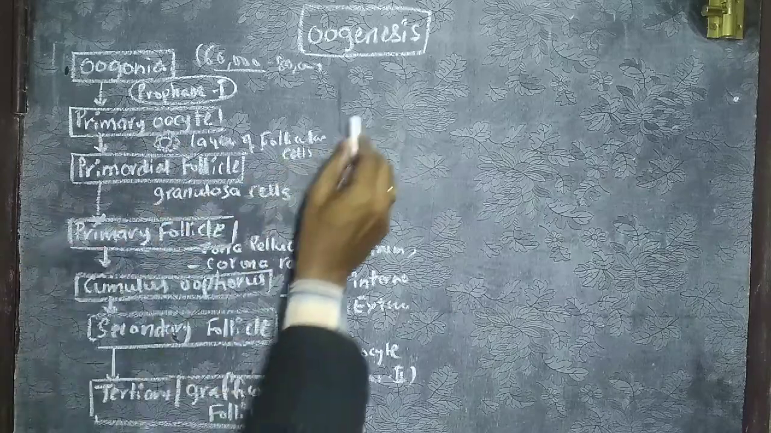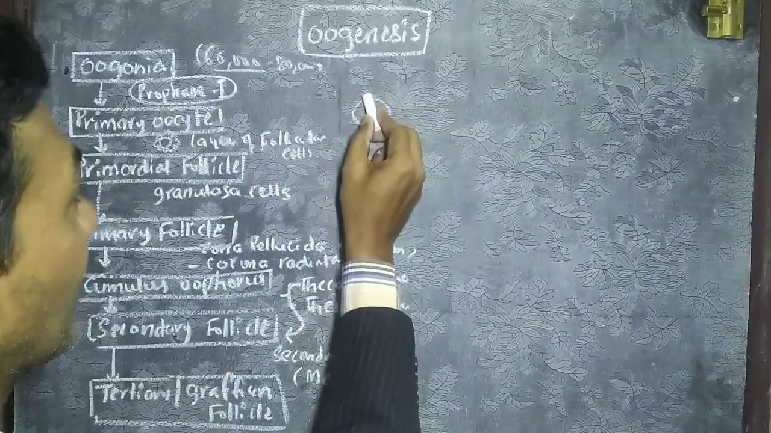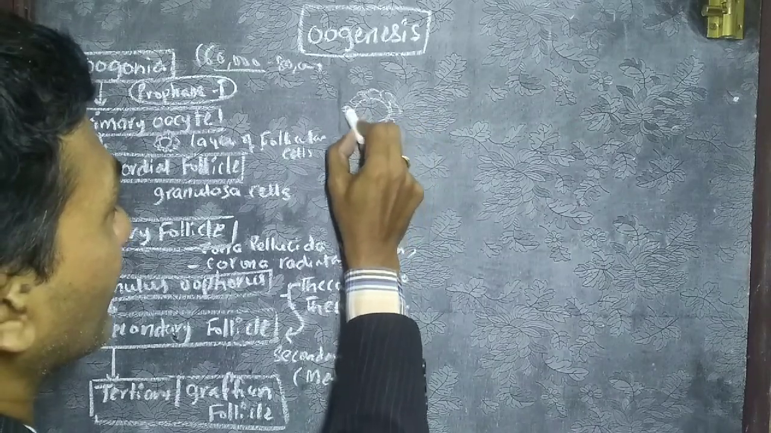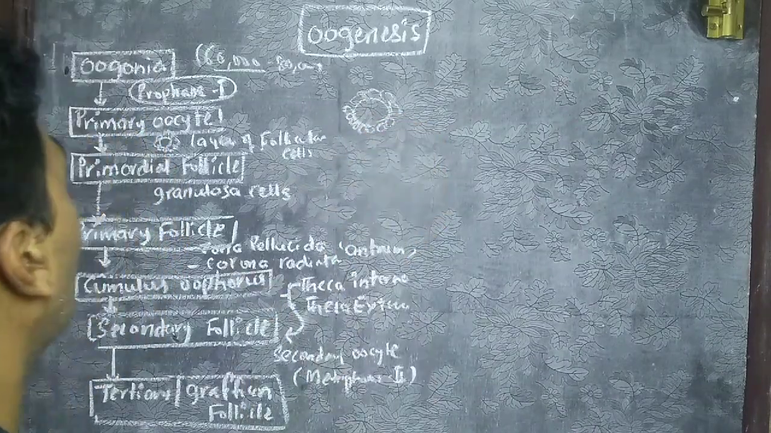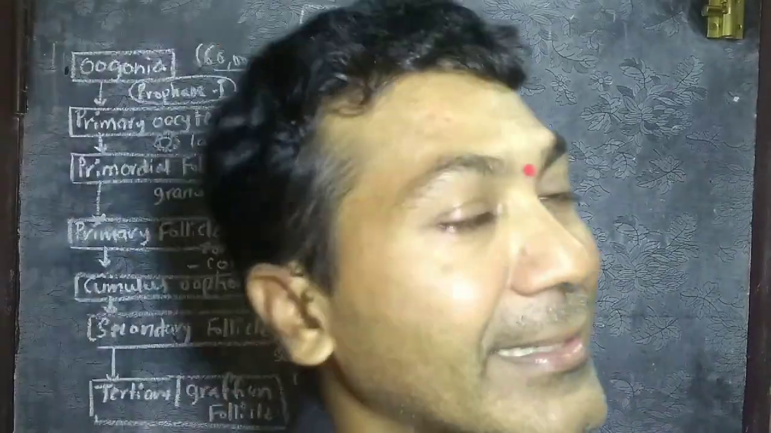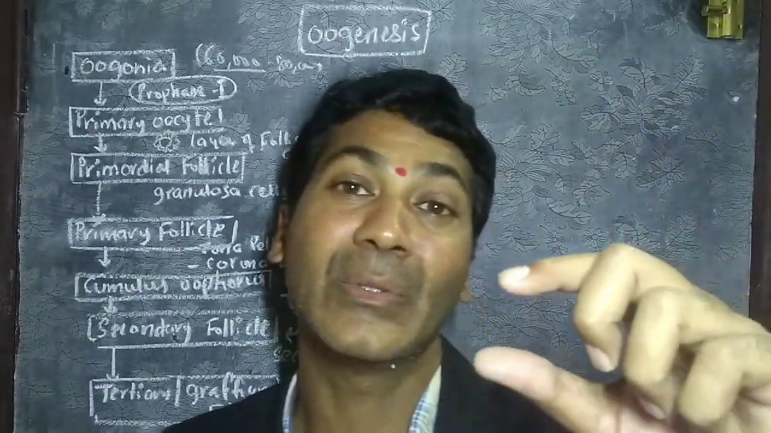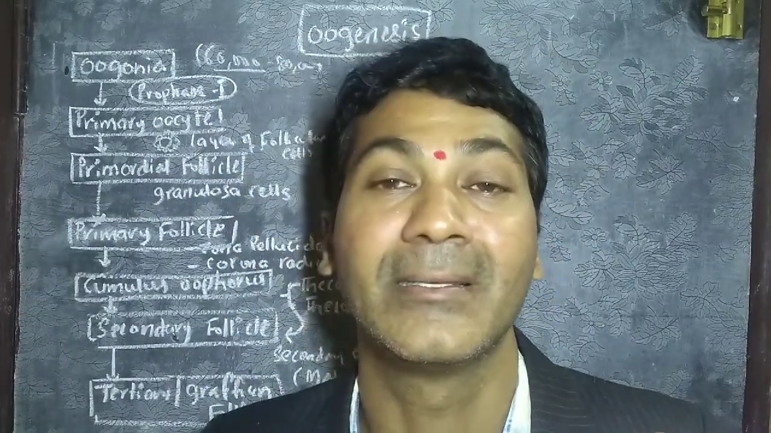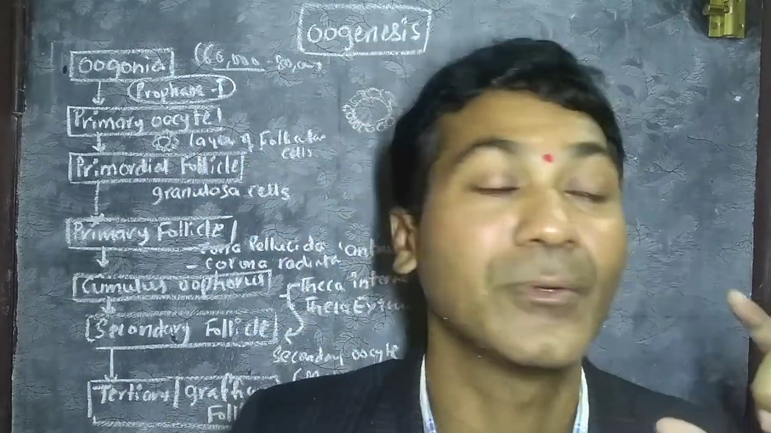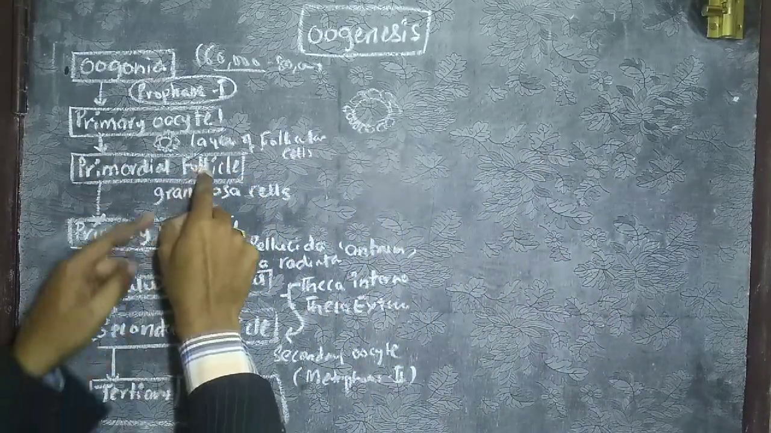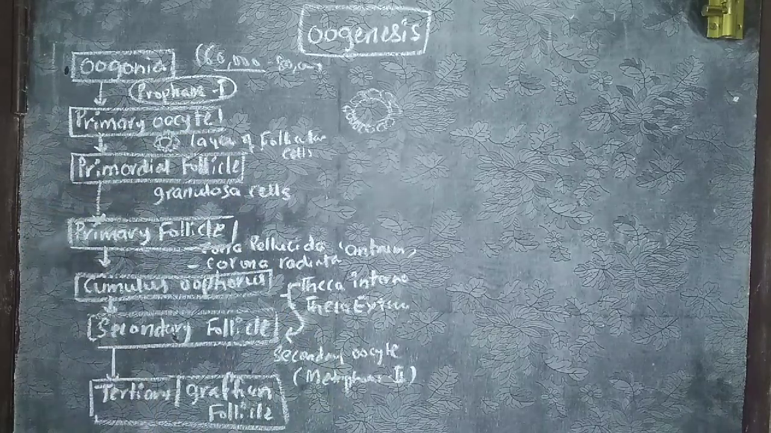This primary oocyte forms a layer of follicular cells upon it. When a primary oocyte forms a layer of flattened follicular cells, it is said to be a primordial follicle.